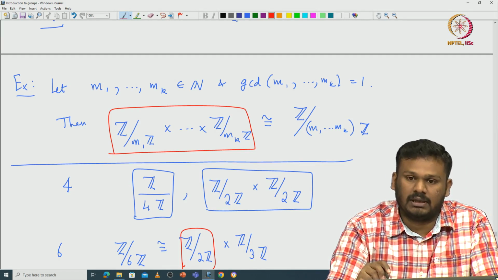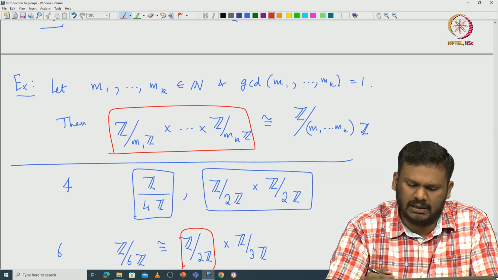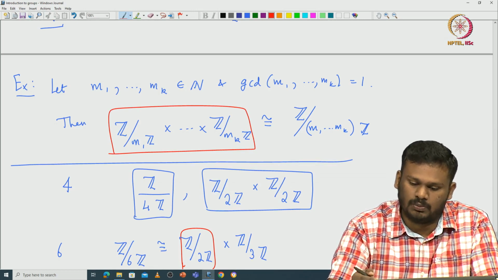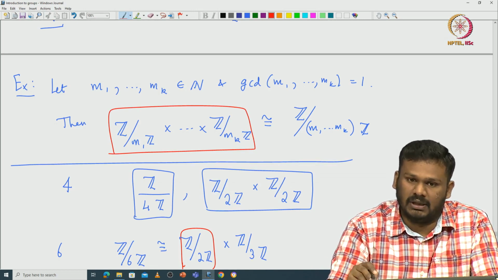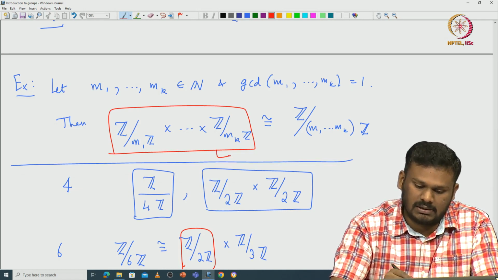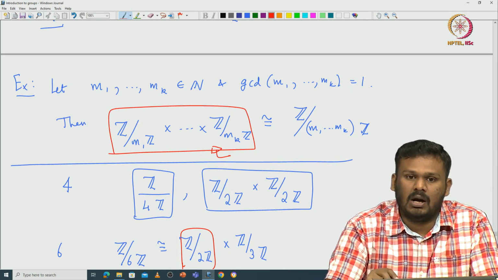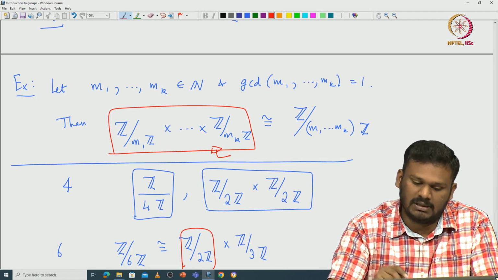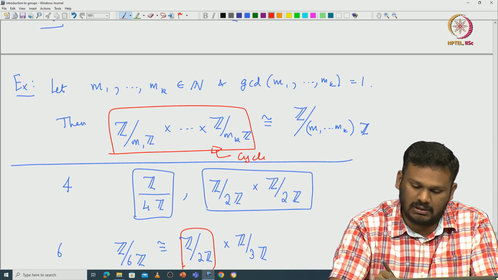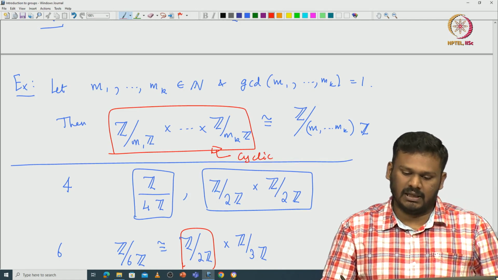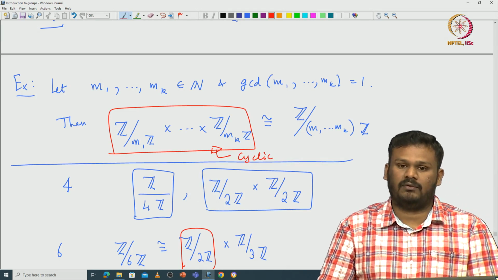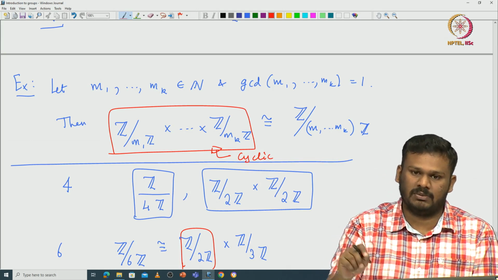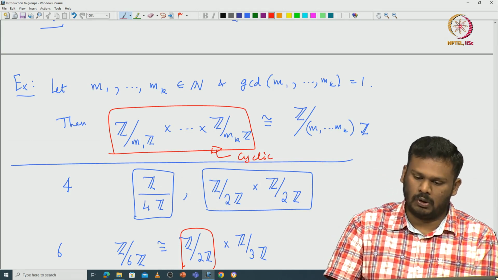If you look at their product, then that will definitely have order which is the product of the mi's. So that is why this particular group has an element of order product of mi. That means this must be cyclic. So that's what we get. Because it's a cyclic group of order product of mi, it must be isomorphic to Z modulo product of mi Z.